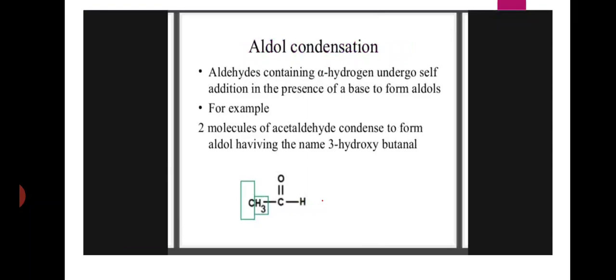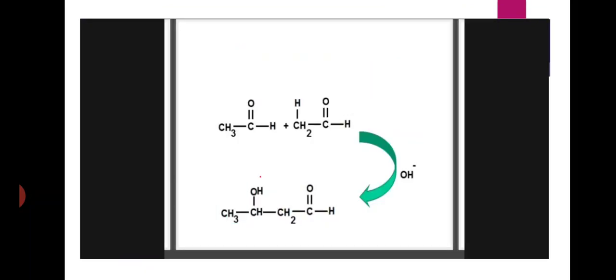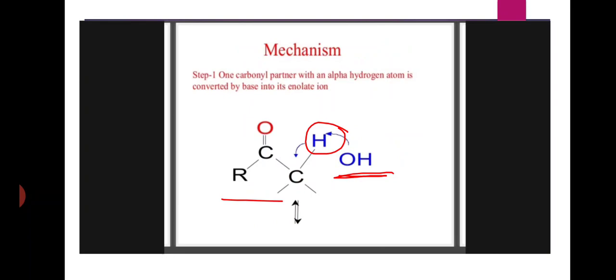Aldehydes containing alpha hydrogen undergo self addition in presence of base to form aldols. For example, two molecules of acetaldehyde condense to form aldol having the name 3-hydroxybutanal. Here this is the acetaldehyde. The reaction is two molecules of acetaldehyde condensing with each other in presence of base to form beta hydroxy butyraldehyde. Here mechanism step 1 is the formation of enolate ion.